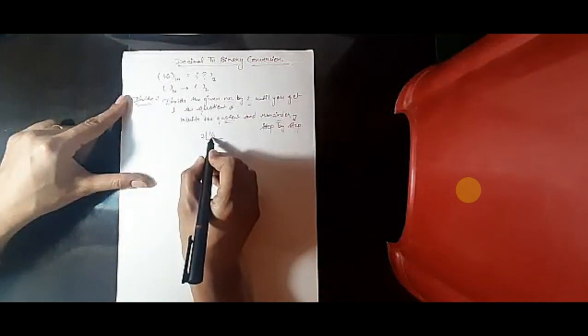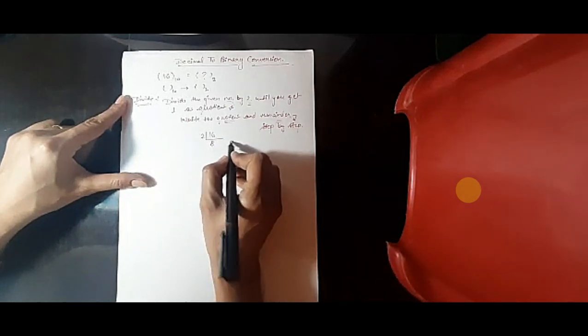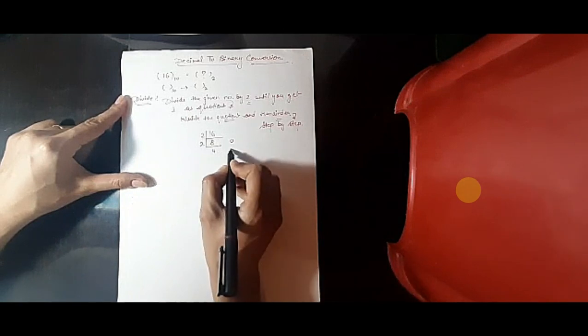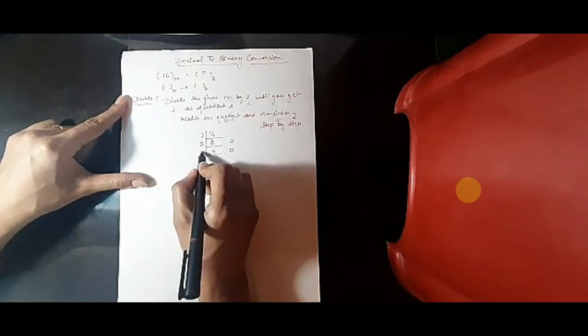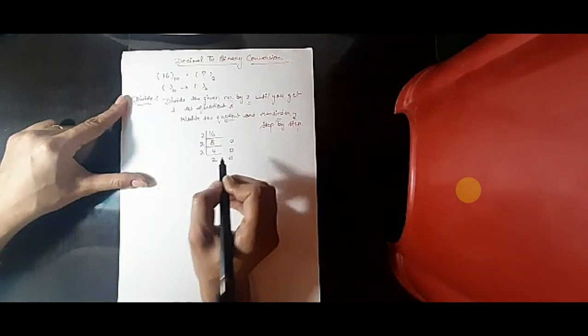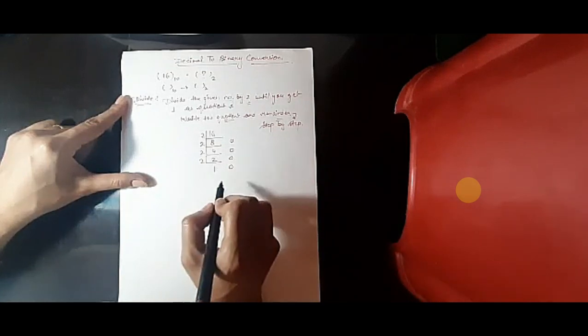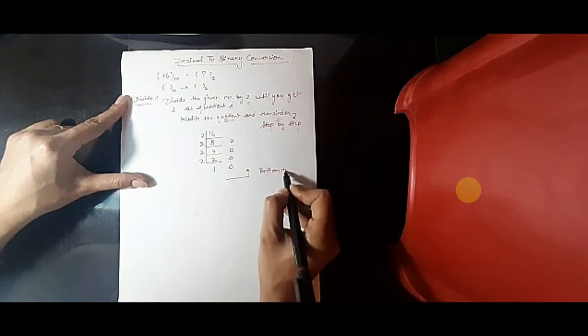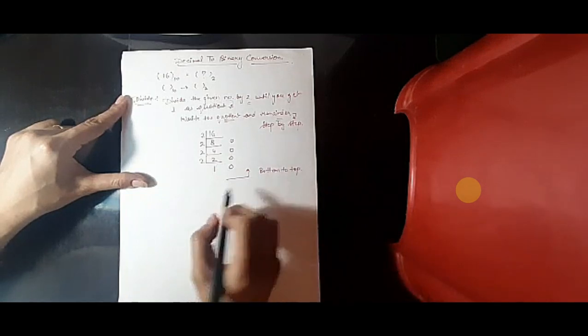2 divided into 16 comes, quotient is 8, remainder comes 0. Again divide, 2 4s are 8, remainder is again 0. 2 2s are 4, remainder will be 0. 2 1s are 2, remainder will be 0. So we have to write in the form of bottom to top, bottom to top.